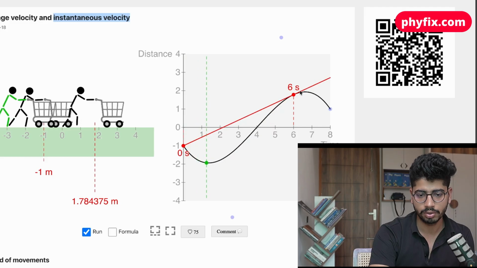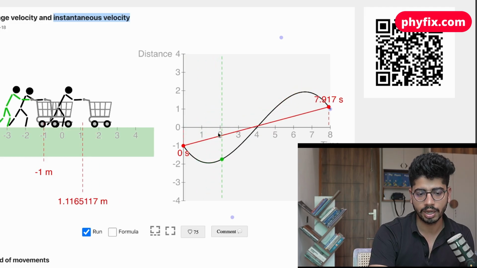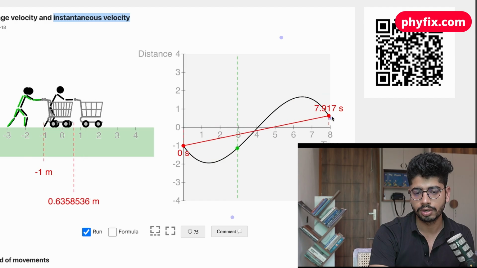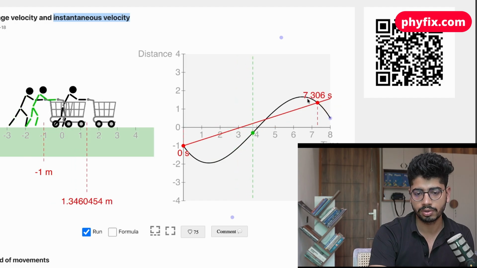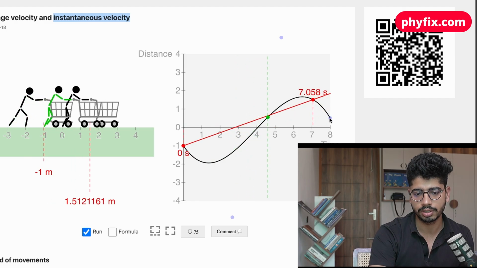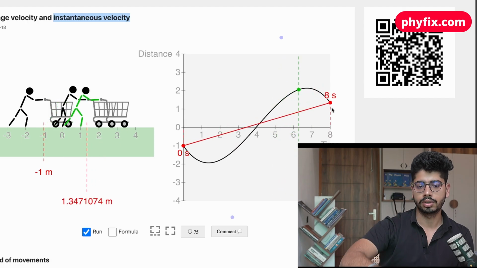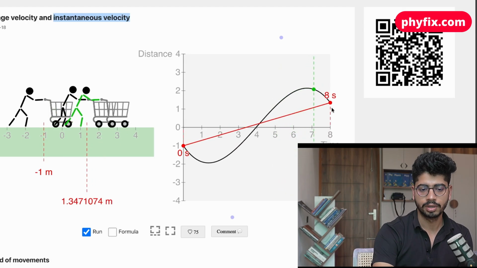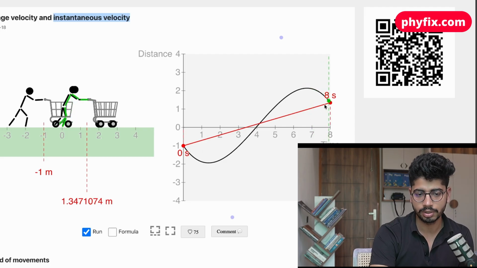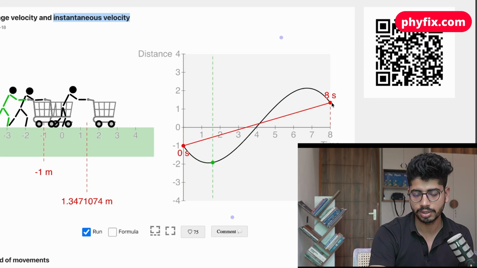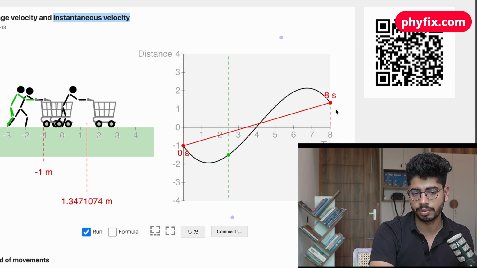So this is average. From here to here, this is some kind of average: how much total time you have taken to travel that. So total displacement. Displacement is how much you moved from -1 to this point. This is your displacement. In this way, we are going to look into that.